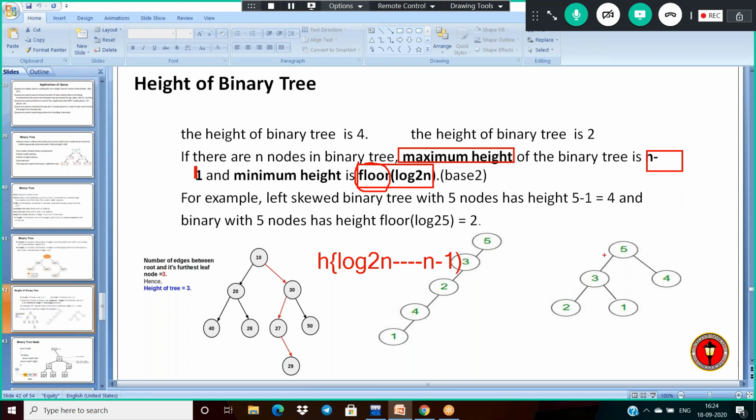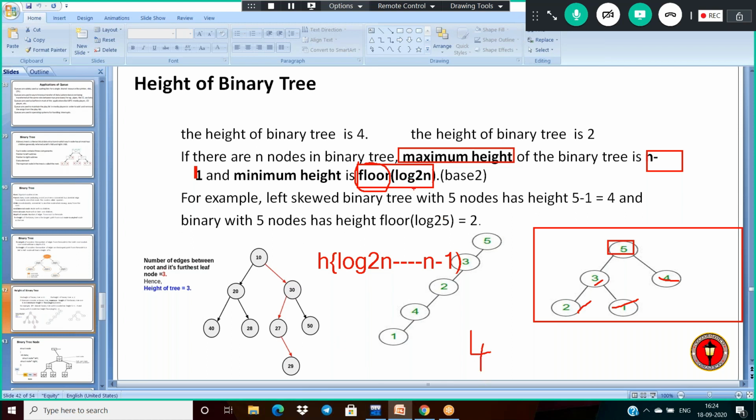If I'm having a tree here, how many nodes is it consisting of? 1, 2, 3, 4, 5. Number of nodes is 5. So what is the maximum height? 5 minus 1, which means 4. And what is the minimum?